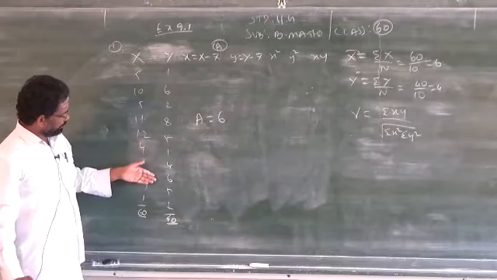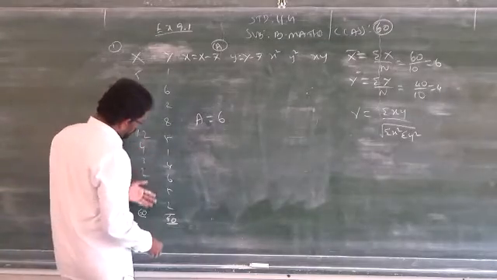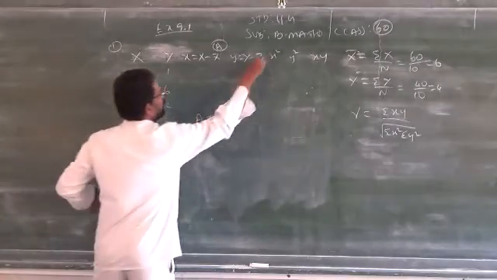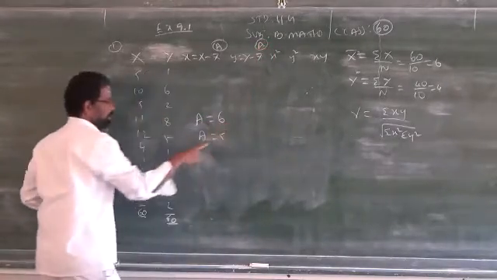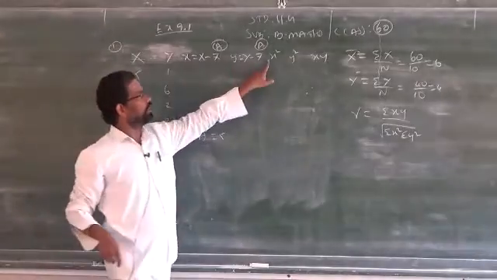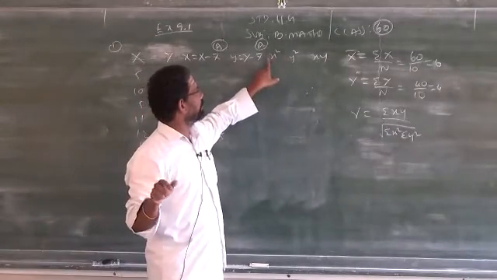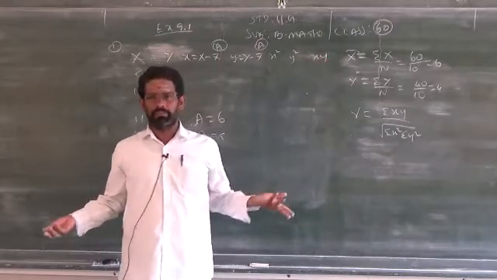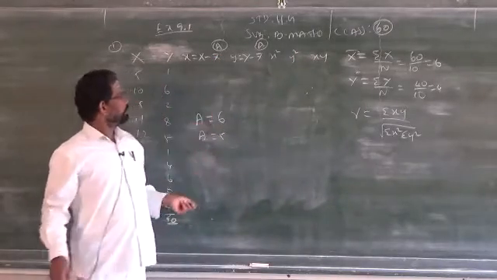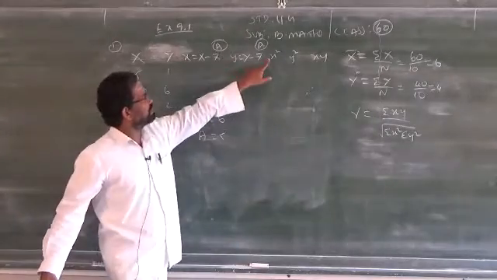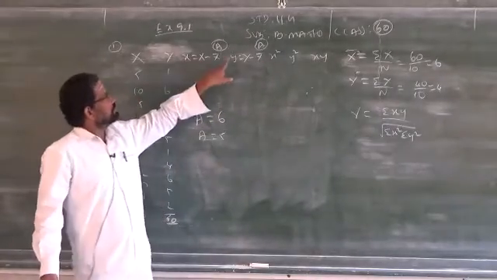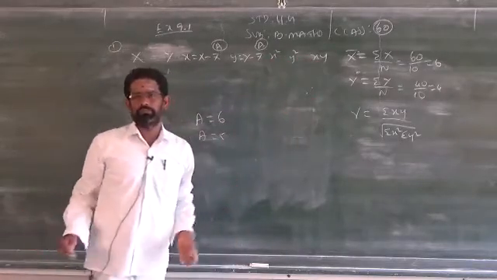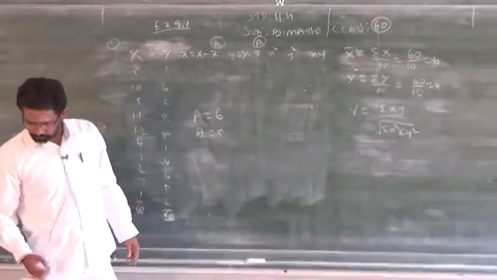Similarly under Y, which number is close to that? 5. So you can take 5, which is inside the data also. Then what will come here? In the place of a you have to write 5. Same method, but instead of x square, y square, you have to write dx, dy. If you go for assumed mean, you have to write in the place of small x, dx, dy, dx square, dy square, dxy. That's all. Clear, not clear?